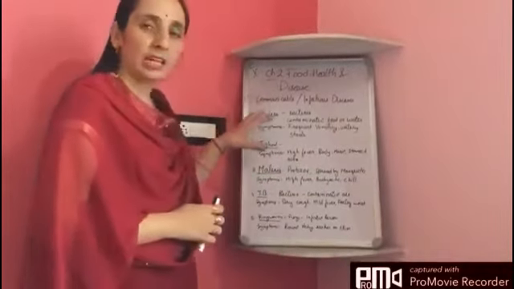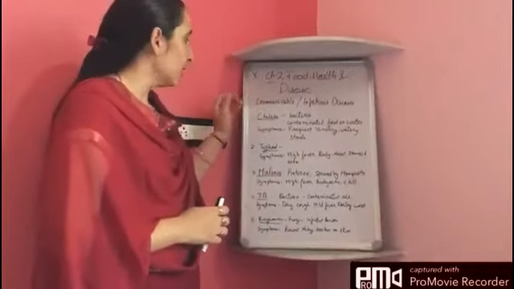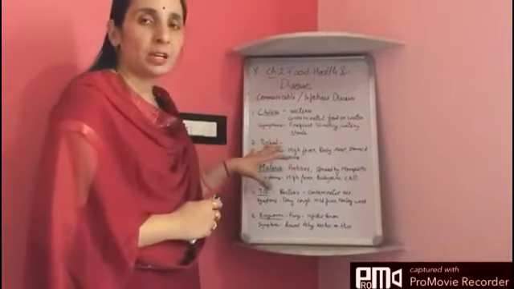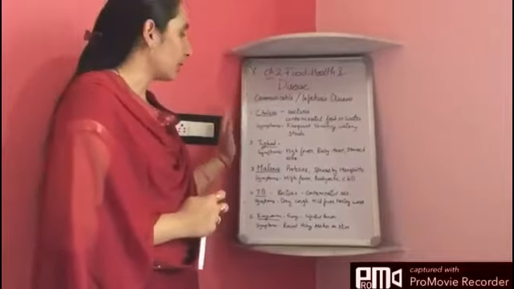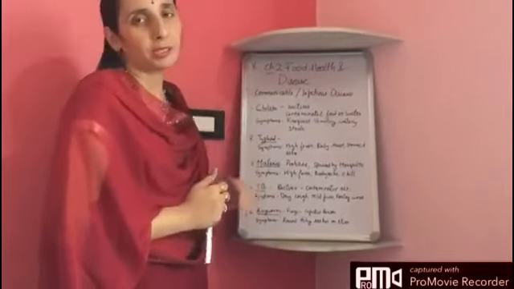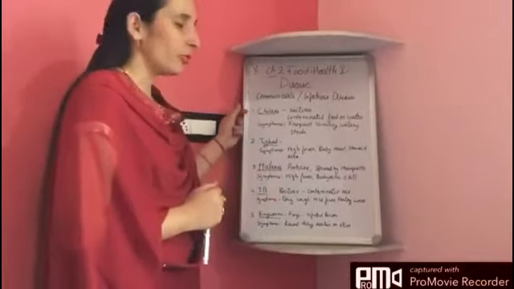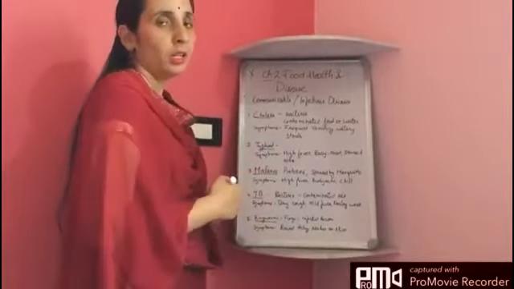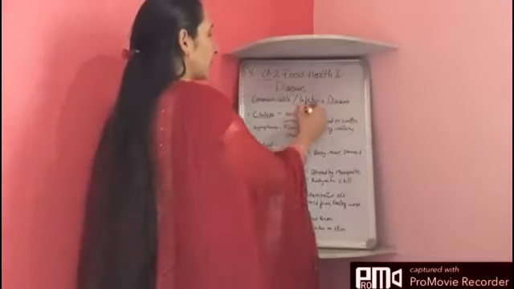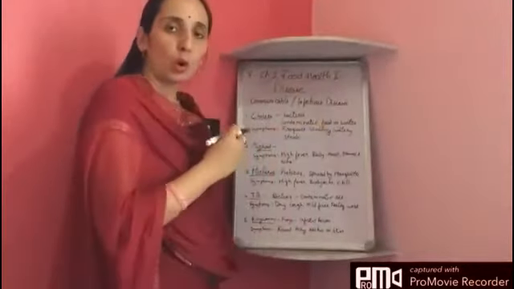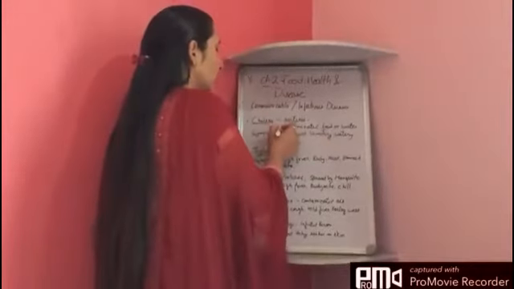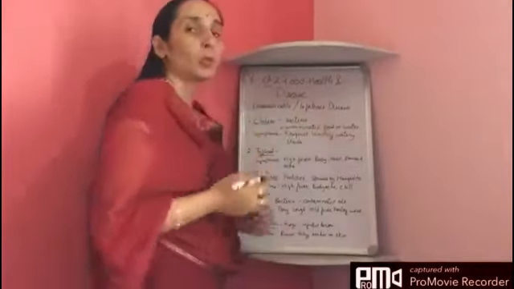Now there are various diseases like cholera, typhoid, tuberculosis, malaria. These diseases are spread from an infected person to a healthy person, and we will discuss 5 of them today. Now the first one is cholera. Cholera is a disease that is spread by a bacteria. So the cause of cholera is a bacteria, and it is spread through contaminated food and water.